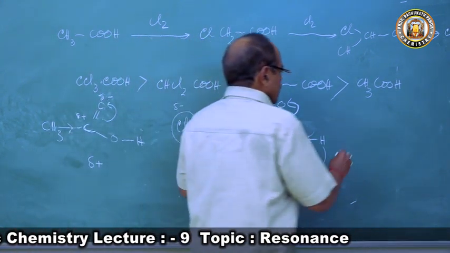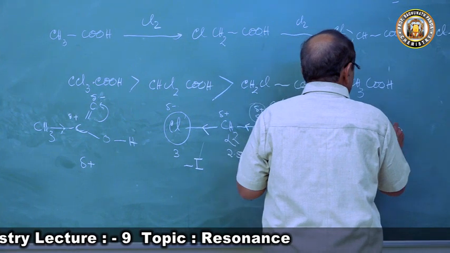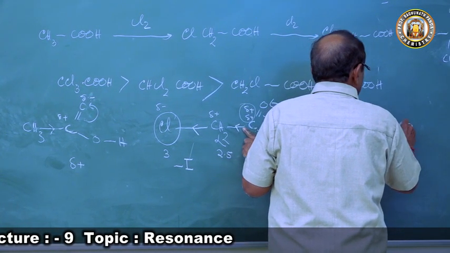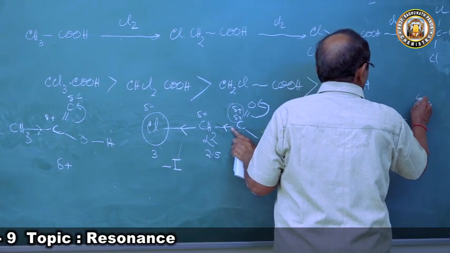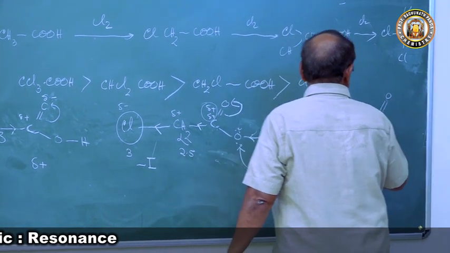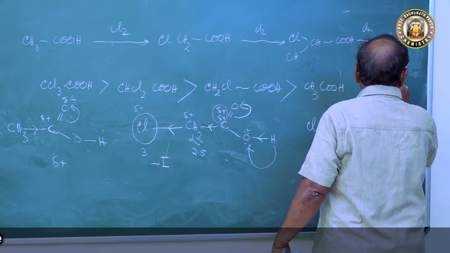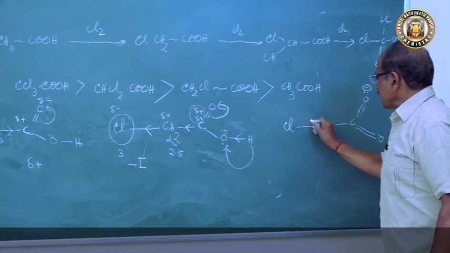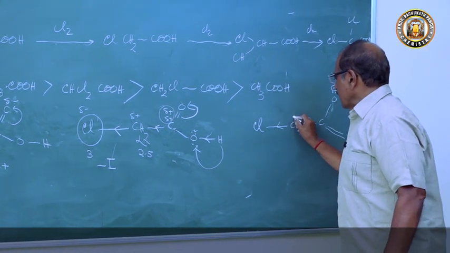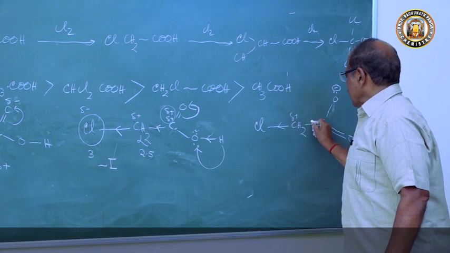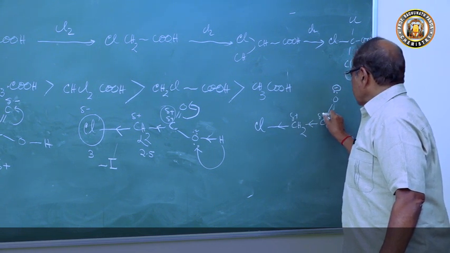So the chloroacetate ion, if we come to here, Cl, CH2, COO, we got this negative charge. So what will happen now? Since there is a drift of electron taking place, here is a positive charge, and there is a drift of electron taking place, here is a positive charge.